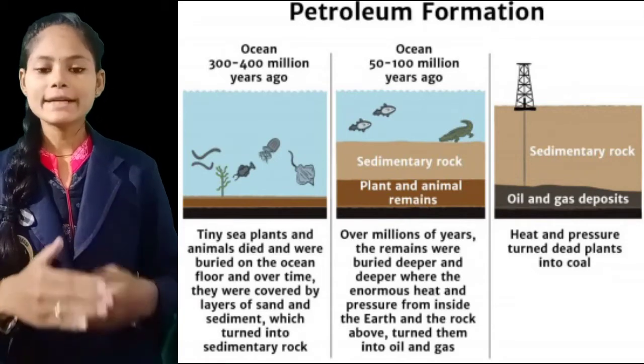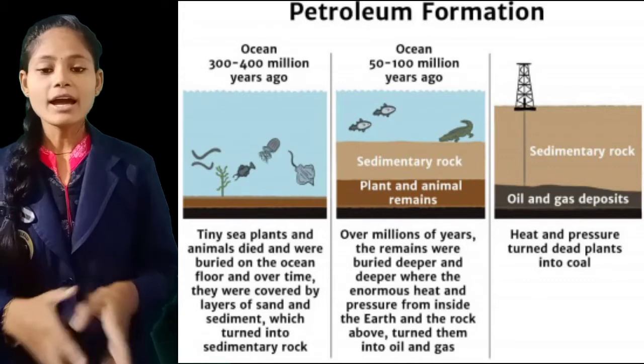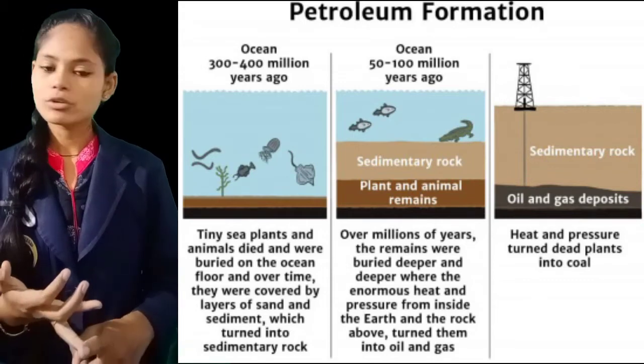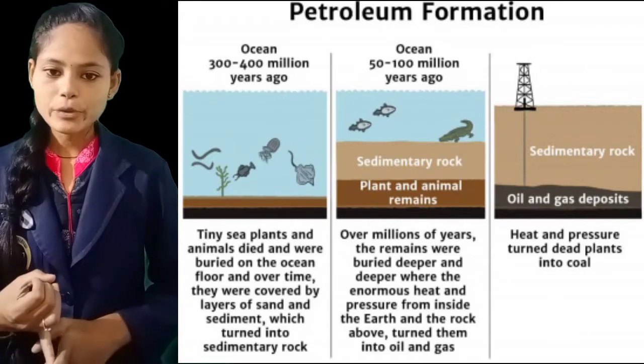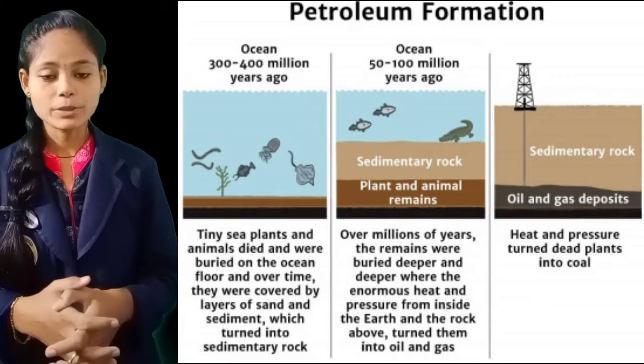Later on, day by day, so many layers of soil ultimately covered them, and under there, a very high temperature and pressure was present. Due to this high temperature and high pressure, they were ultimately converted into petroleum.